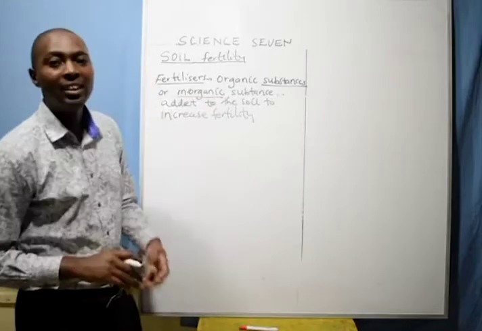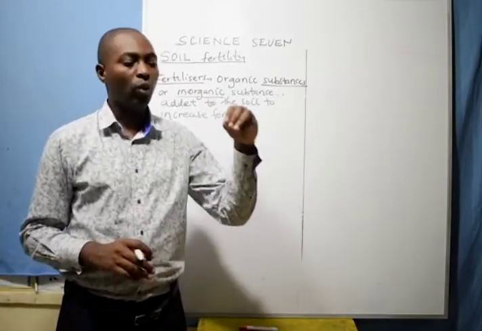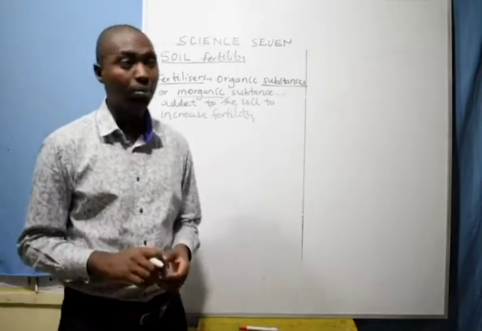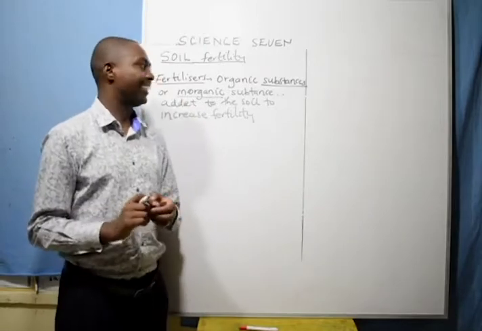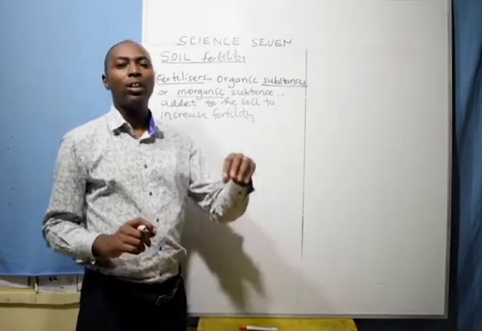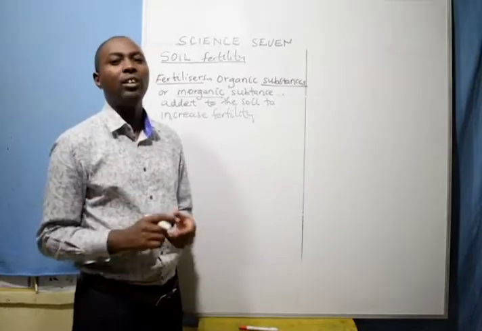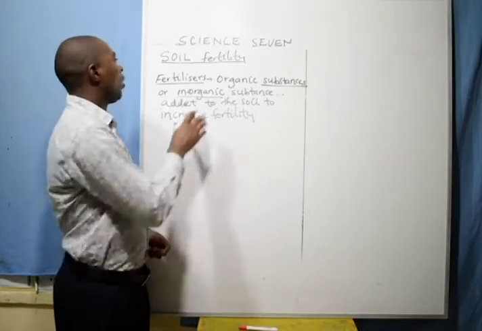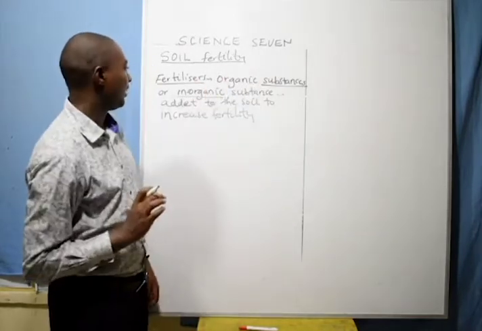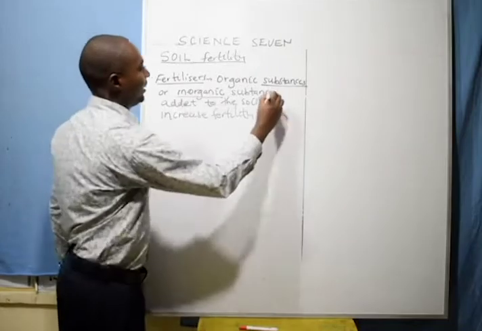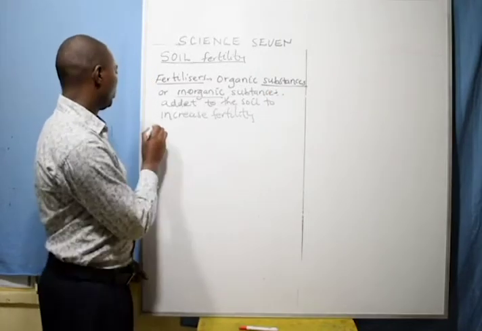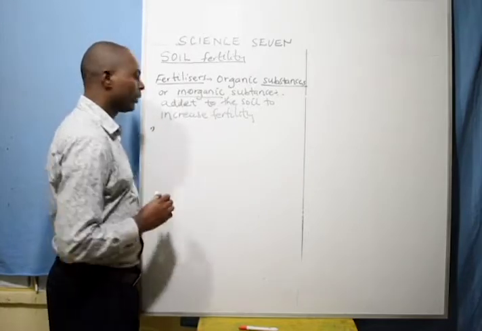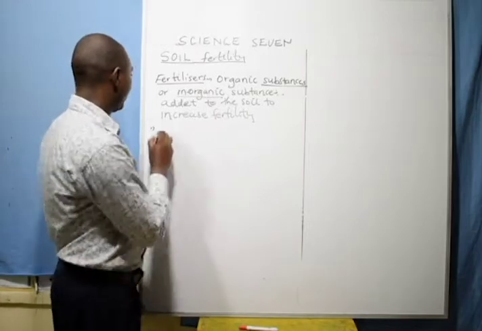If they are organic, it means they are formed from decomposable materials such as plant remains or animal remains. If they are inorganic, these are made from chemicals or they are artificially prepared. So farmers opt to either add the organic substances or the inorganic substances. I want to start by giving which nutrients found in the soil are important. We have 2 types of nutrients.